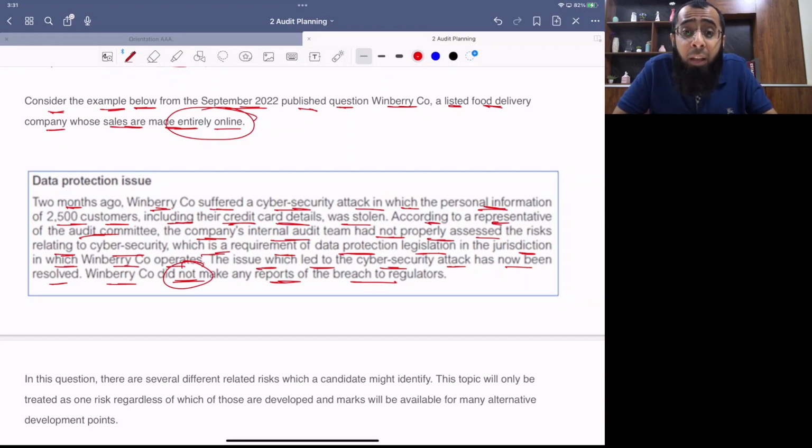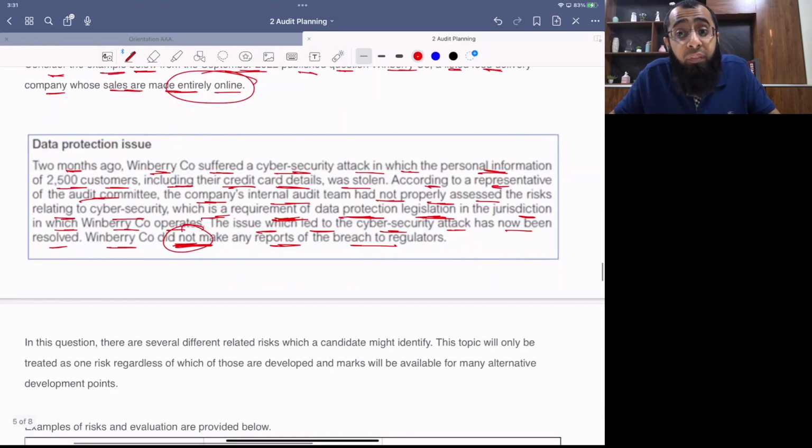And the risk is high because you have hidden it. You are not making it report to yourself. It is a requirement in the jurisdiction in which Winberry Company operates that this needs to be reported, and we have not reported it. So if the regulator finds it himself, then get ready for the heavy penalties and fines which will get imposed. And obviously the reputational damage will be very serious because 2,500 customers' details have been stolen.